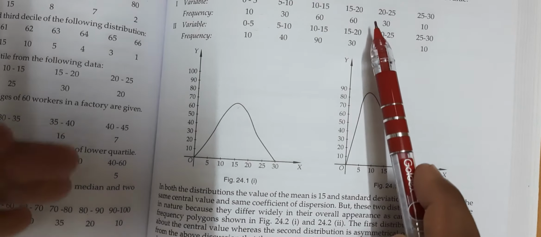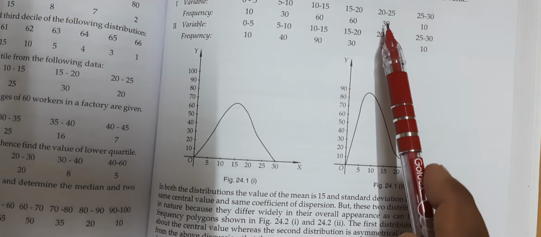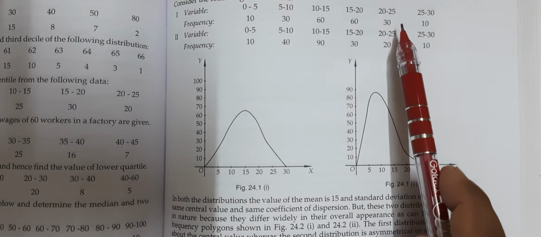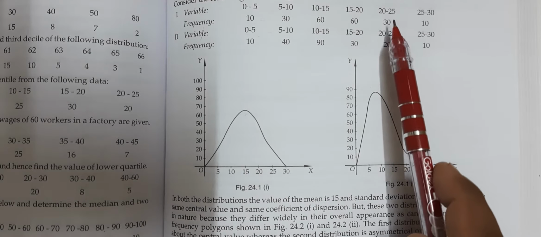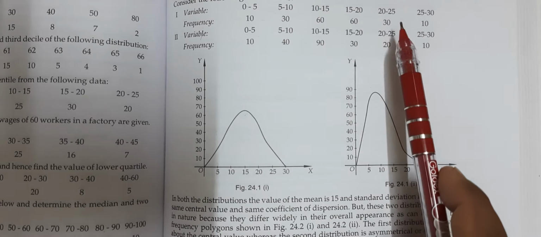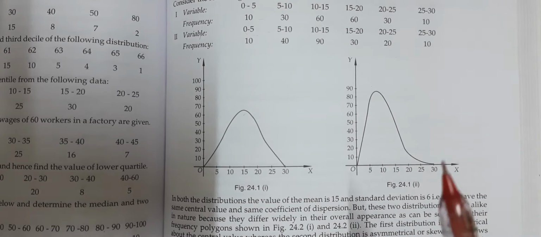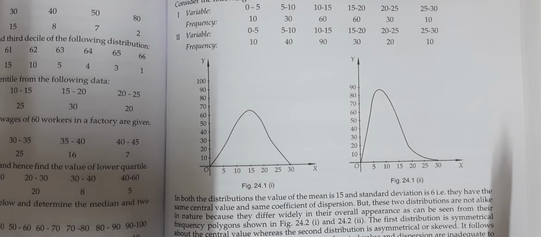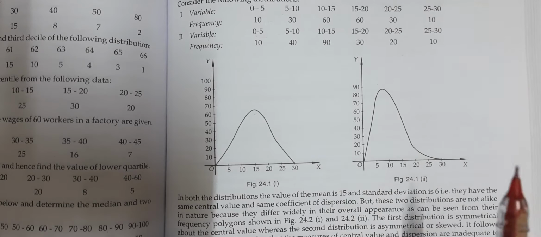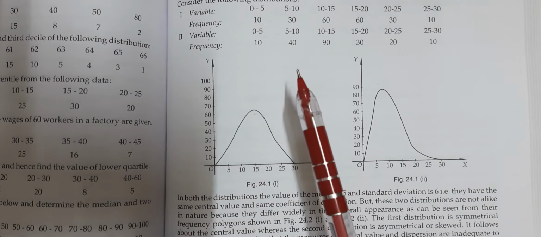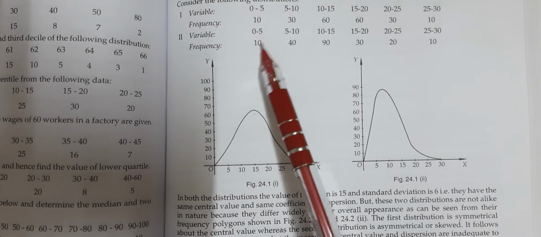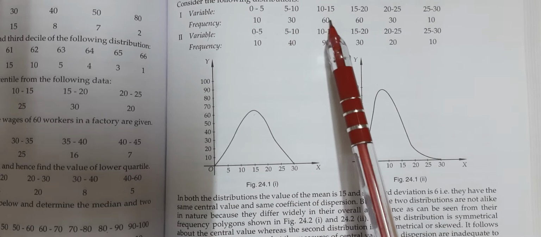If mean and median are the same, then from standard deviation we can find out which distribution is more consistent. But what if the standard deviation is also the same? In this case mean and standard deviation both are the same, but it doesn't mean that they are exactly the same. See, they are not actually. Here the frequency is 10, but here the frequency is different.